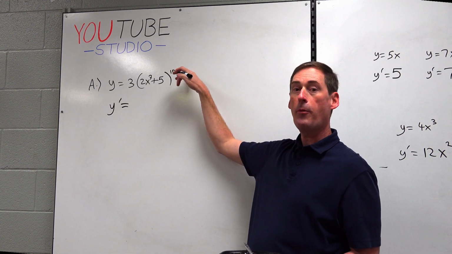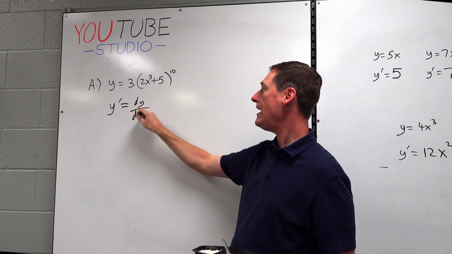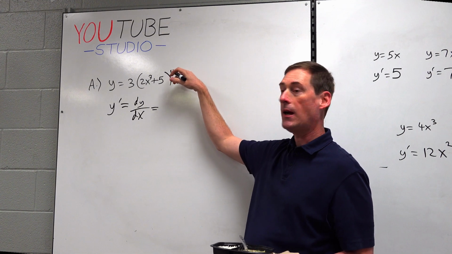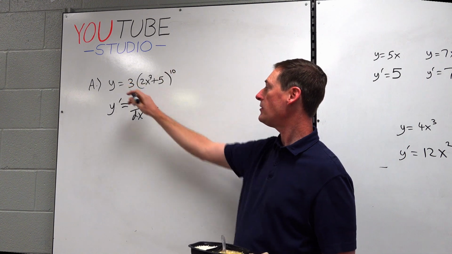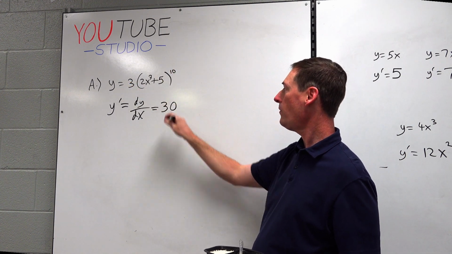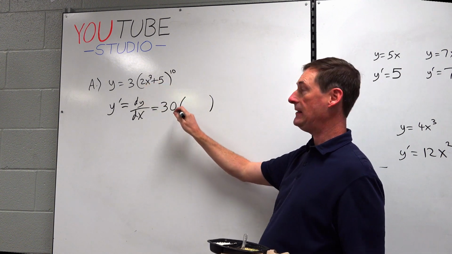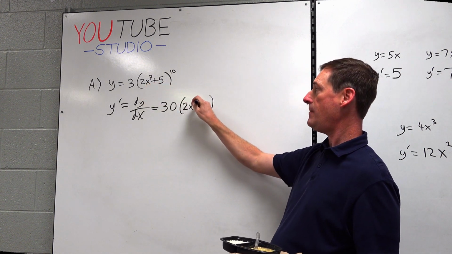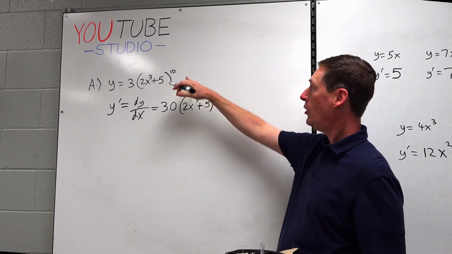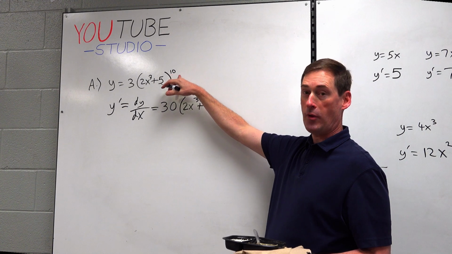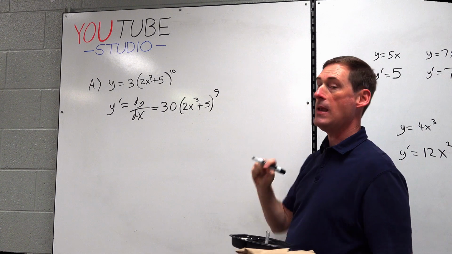All right, y prime equals, or fancy version, dy over dx equals. Okay, 10 comes down to the front, hits the 3, multiplies that. 10 times 3 is 30. What do we always say about the base? The base stays the same. Remember this, base stays the same. What happens to the power? Subtract 1. 10 drops to 9.